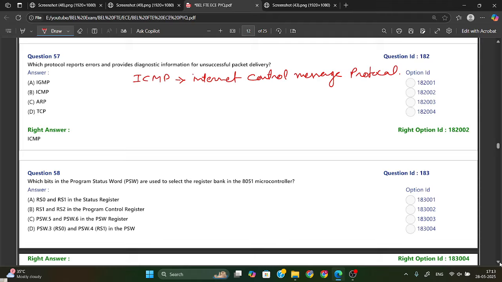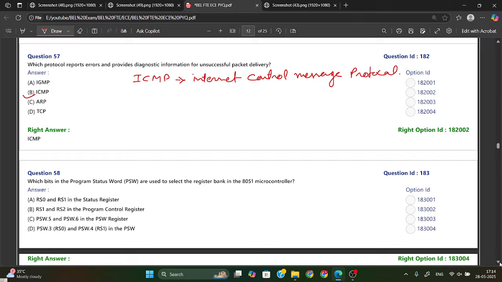It will provide diagnostic information also, and it will notify about issues in packets being delivered to an IP address. So the function of ICMP is to provide diagnostic information for unsuccessful packet delivery.